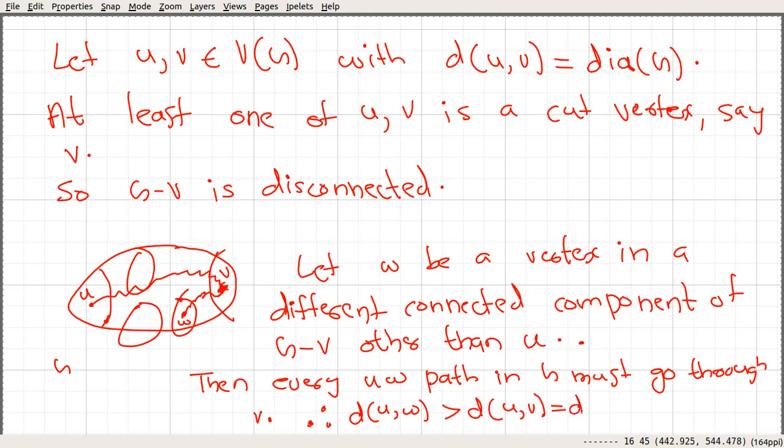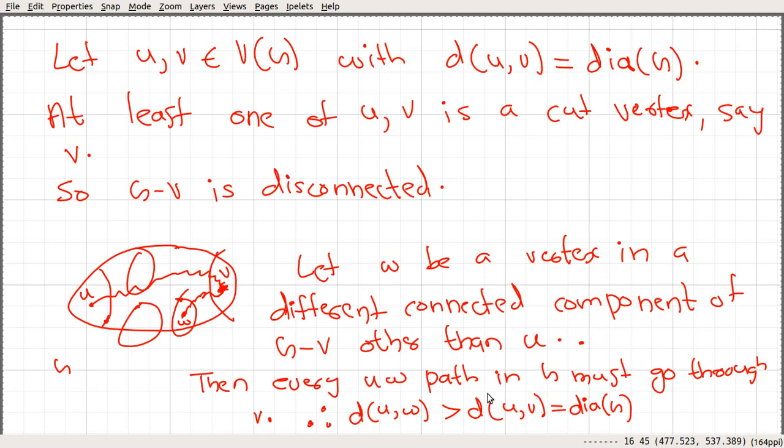By the definition of the diameter of a graph, it corresponds to the maximum distance between two vertices.